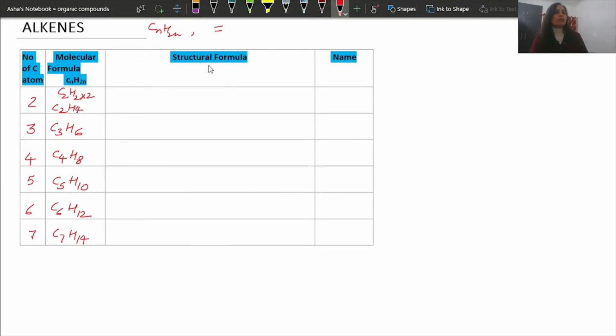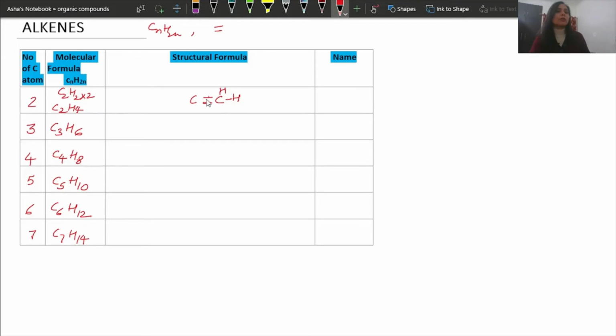Now let us try to draw the structural formula. Remember, you will have to put a double bond. Now carbon is 2, so one carbon, another carbon, make a double bond. For this carbon there are 2 bonds here, you need to make only 2 more. So one H will go here, another H will go here.